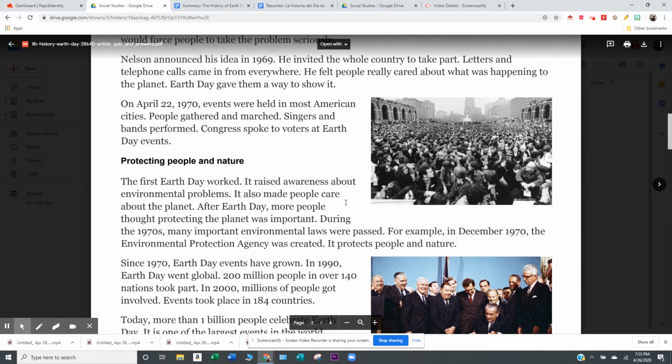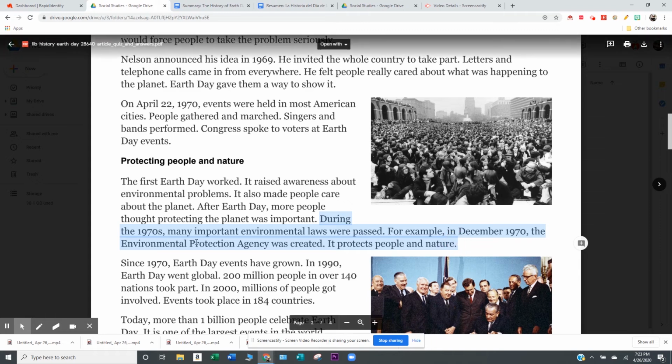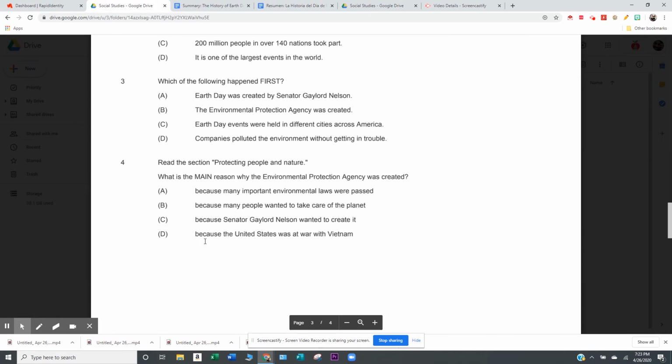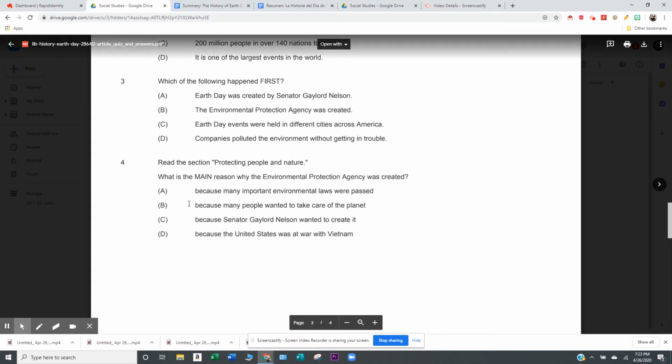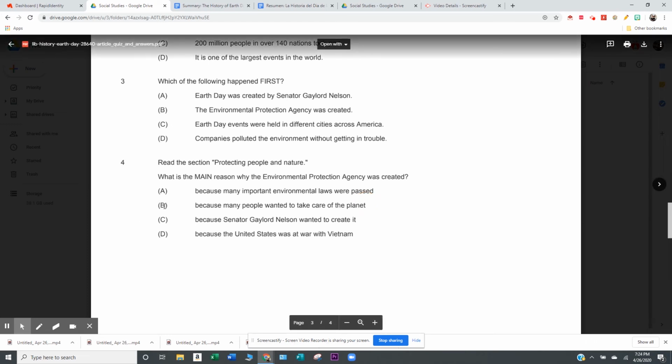Does it say anything in this section about the agency being created because of the Vietnam War? No. All it says is after Earth Day, people thought it was important to protect the Earth, and so a lot of laws were passed, including the Environmental Protection Agency being created. So we just proved that the best answer is that people wanted to take care of the planet. B is our correct answer.